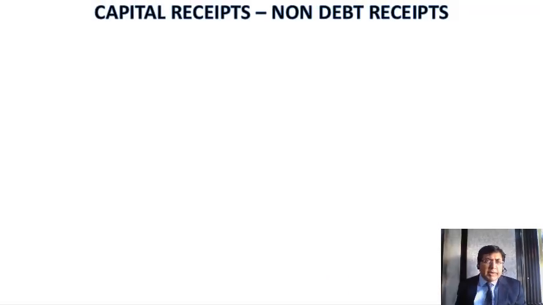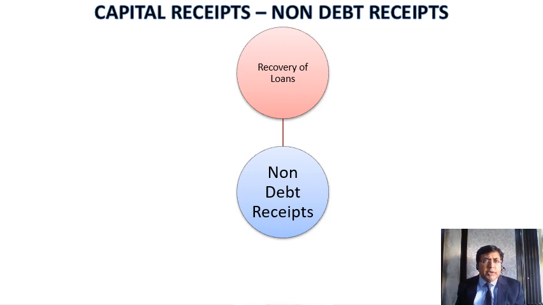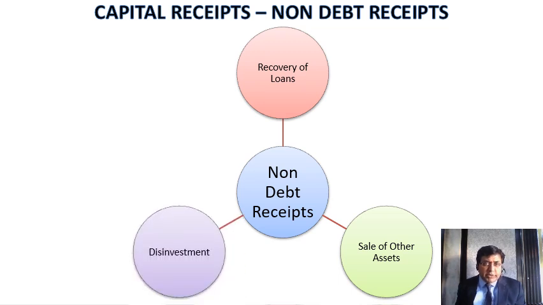You may even come across the term capital receipts. Now, in capital receipts, we have non-debt receipts, meaning money received by the government, but not in the form of a loan. Non-debt receipts of the government include recovery of loans. Let's assume that the Indian government has given a loan to some other country and the other country has repaid the loan. Then there is sale of other assets and disinvestment. Sale of other assets can also include some gold reserves if required. And disinvestment is nothing but the government selling the stake of its public sector units to the private sector.